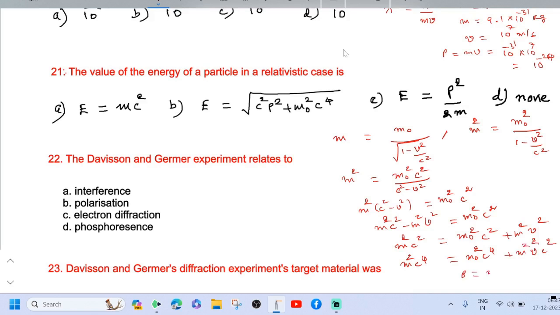You know that p equal to mv and E equal to mc square. Then this is E square equal to m0 square c power 4 plus p square c square. Then E equal to root of p square c square plus m0 square c power 4. So option B is correct.